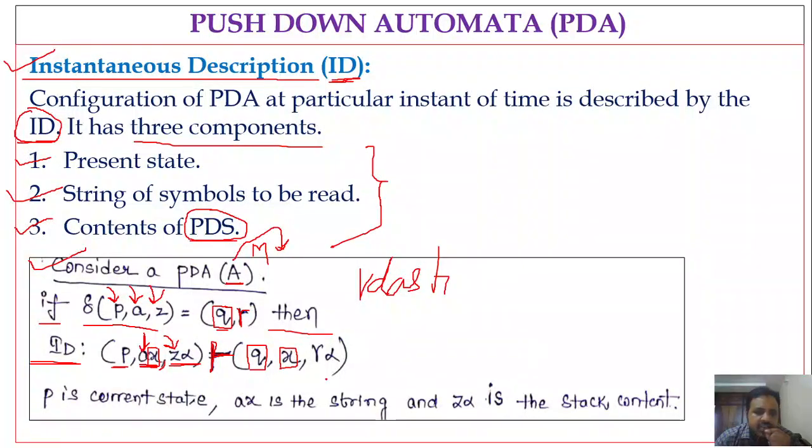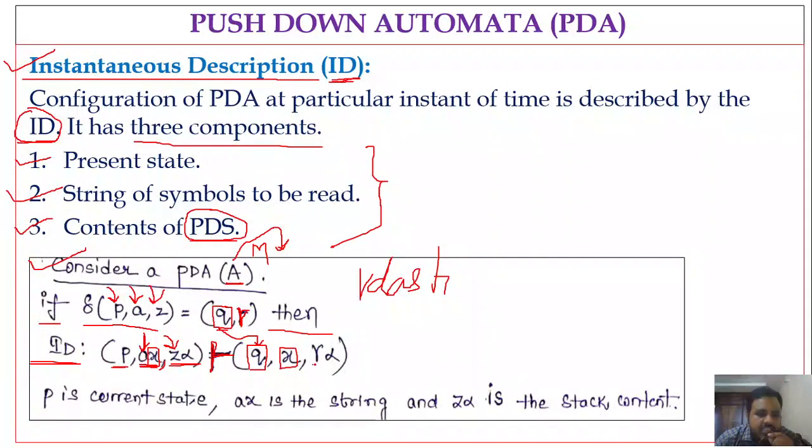And the third one: on reading A and Z from state P, we go to state Q, and the stack content Z alpha has Z replaced with gamma. We have read Z, and in place of Z we push the symbol gamma.